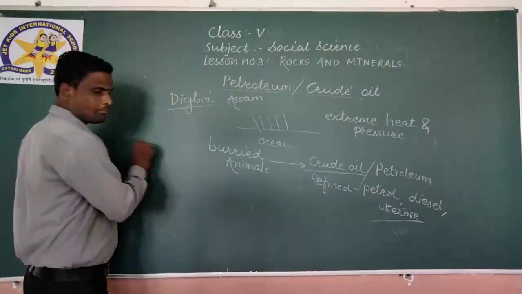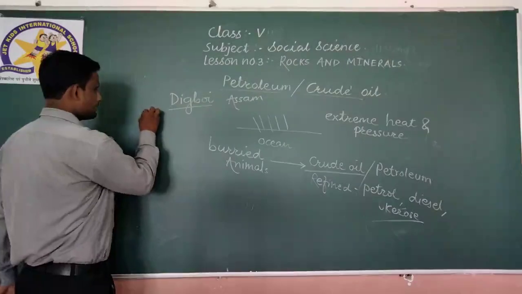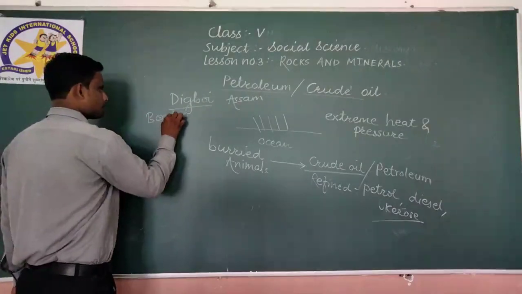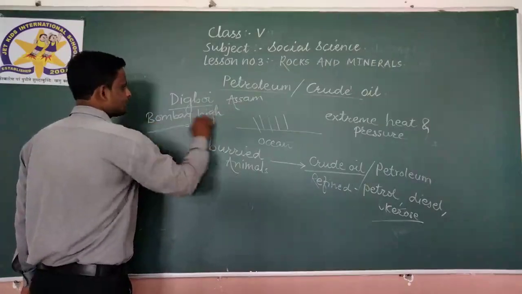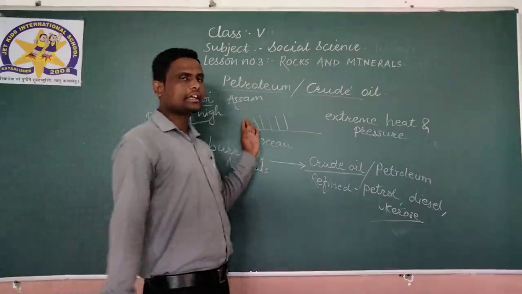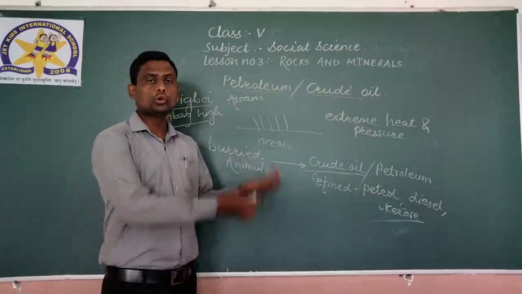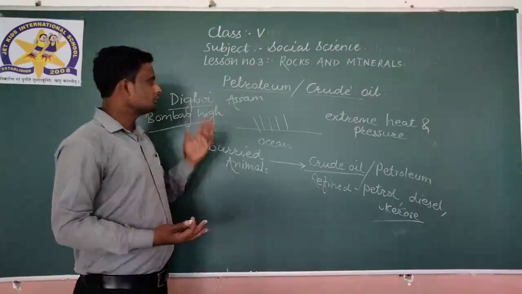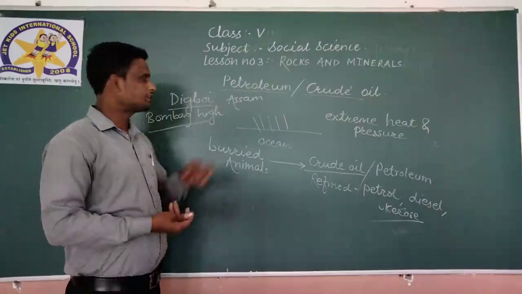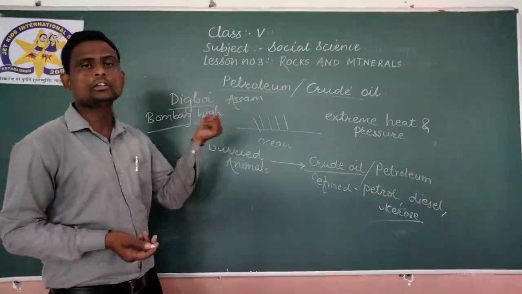And another place is Bombay High, which is also in Mumbai. There we get this crude oil. These are the two places where we get petroleum in India: Digboi in Assam and Bombay High in Mumbai.